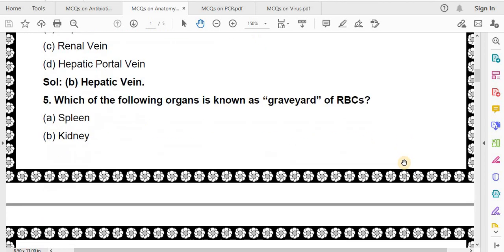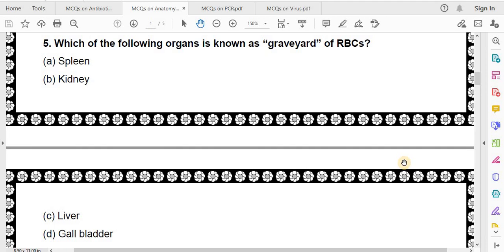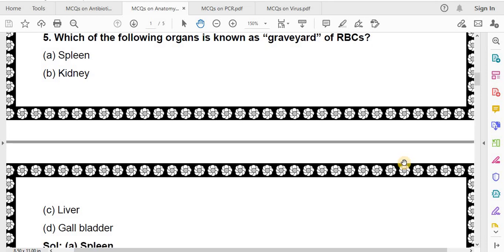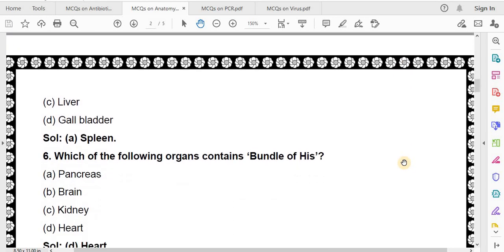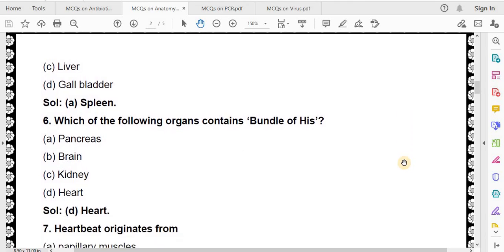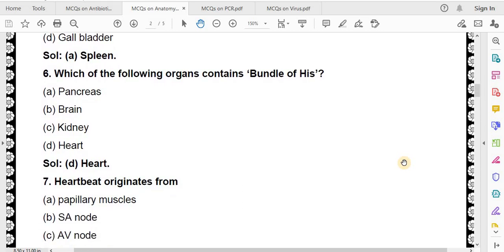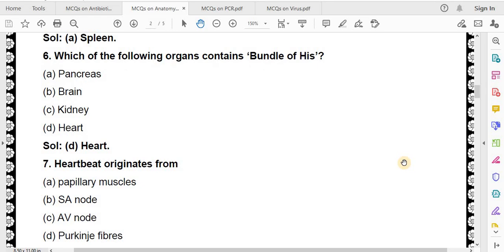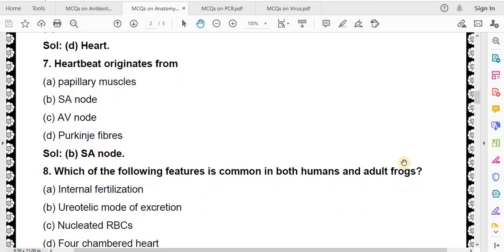Which of the following organs is known as graveyard of RBCs? Spleen, kidney, liver, gallbladder. Correct answer is spleen. Which of the following organs contains bundle of His? Pancreas, brain, kidney, heart. Correct answer is heart. Heartbeat originates from papillary muscles, SA node, AV node, Purkinje fibers. Correct answer is SA node.